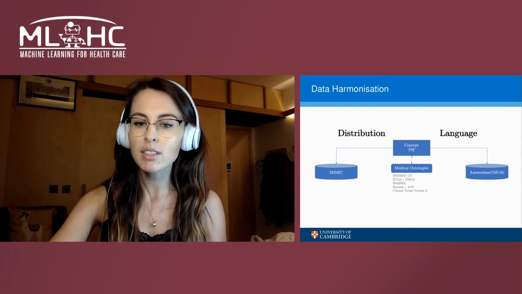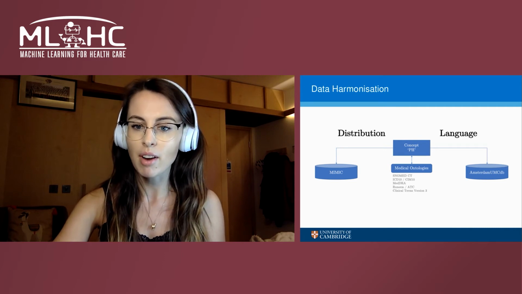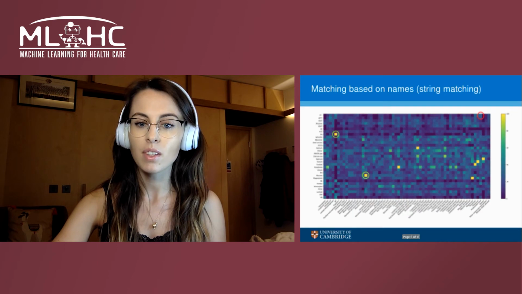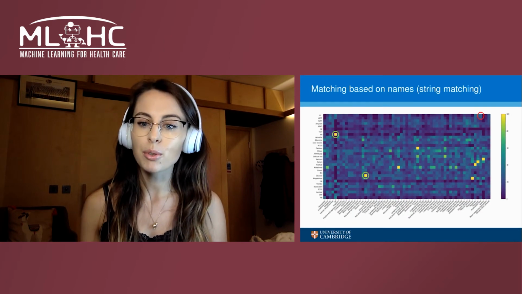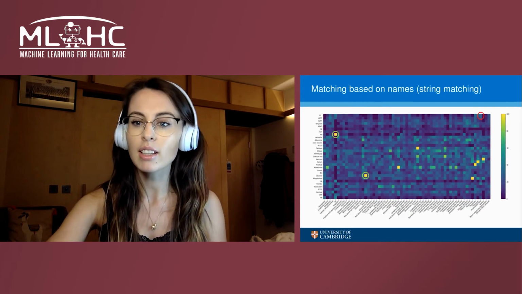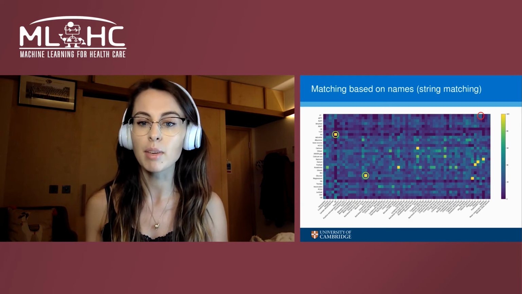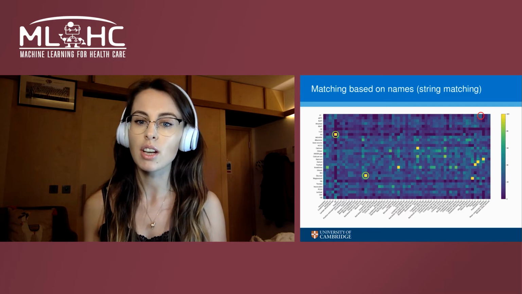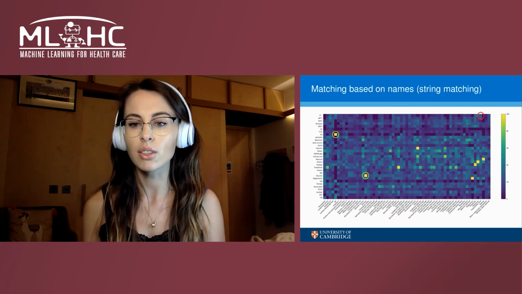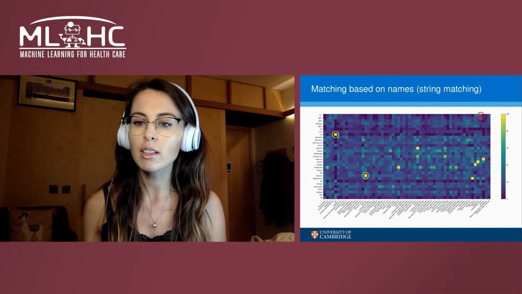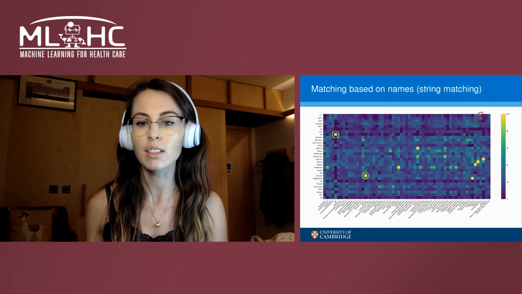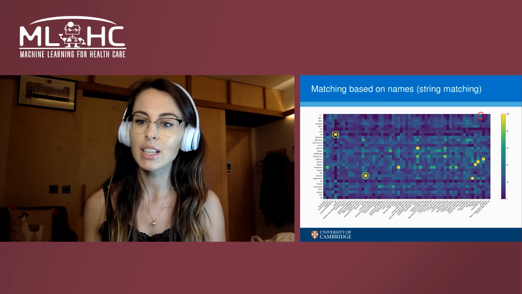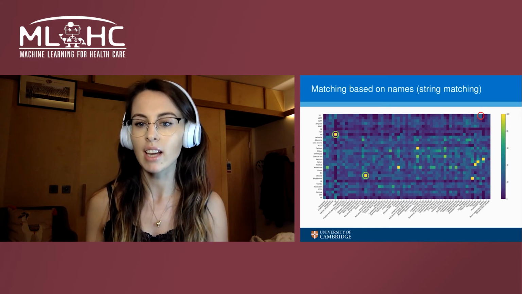So the aim was to match distinct concepts as defined by various ontologies to their corresponding variables in each dataset. We've developed a prototype tool which is able to automatically generate likely matches based on parameter naming and similarity in the data distributions. Variable strings in Dutch are first translated into English using the Google Translate API, and then compared to the MIMIC strings using the Levenshtein distance, which is the minimum number of single character edits that you have to make to get a match.